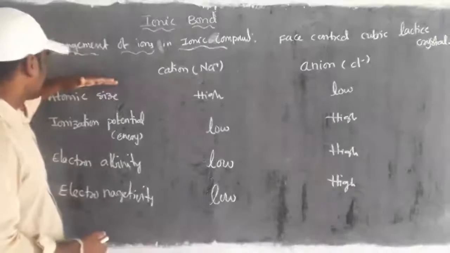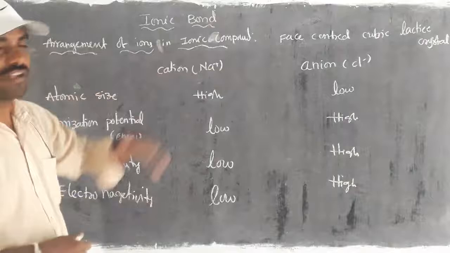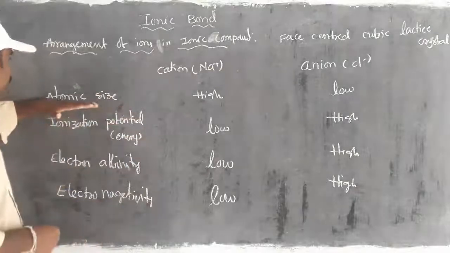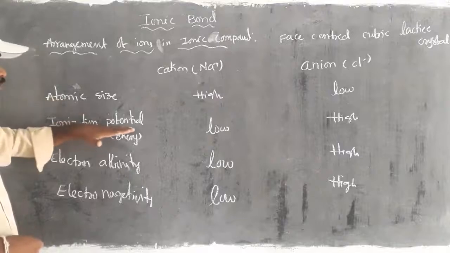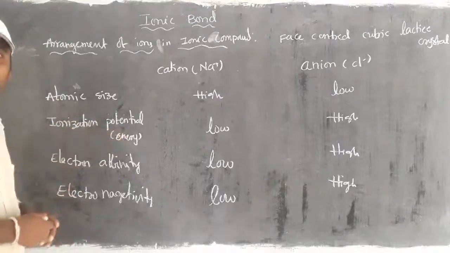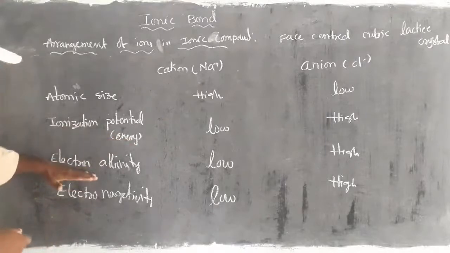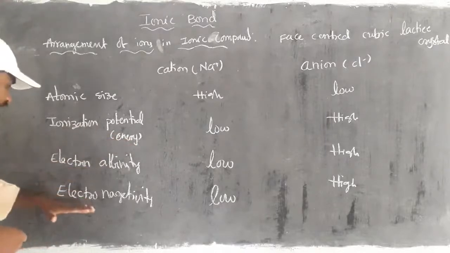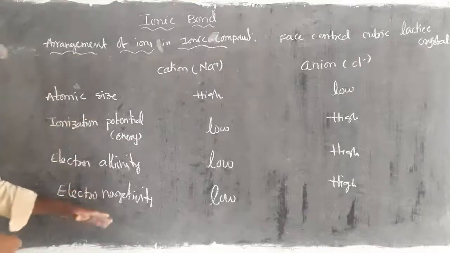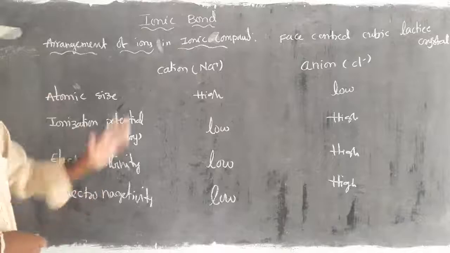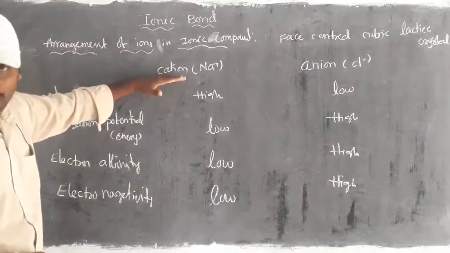The factors of these can affect the formation of cation and anion. For that, the first factor is atomic size, followed by ionization potential, also known as ionization energy. The third one is electron affinity, and the fourth one is electronegativity. These are all factors we discussed in classification of elements. So these four factors, how the values are for formation of cation.